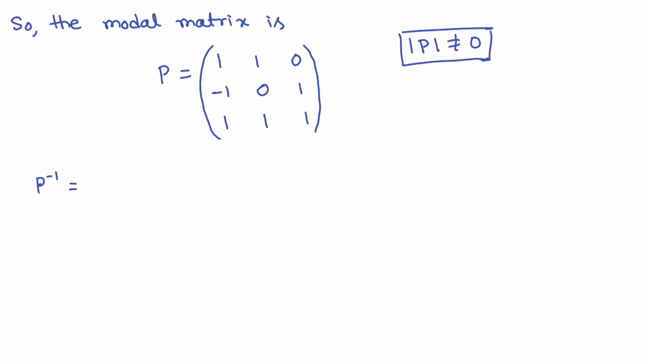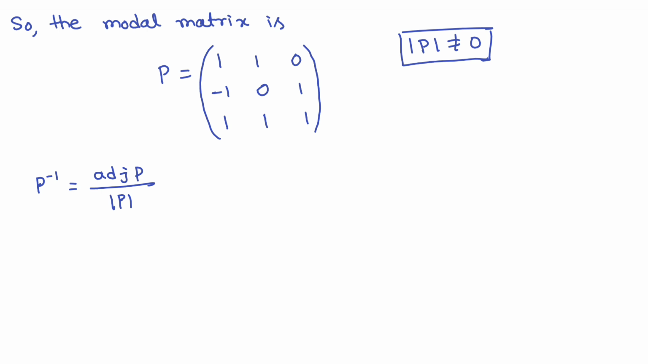If the question is to find the inverse of a matrix, then you have to use the Gauss-Jordan method. That means the right hand side will be identity and you have to make the left hand side identity. But in this diagonalization process you can use any approach. For P inverse, I am using adjoint of P by determinant of P. So what will be the adjoint of P?